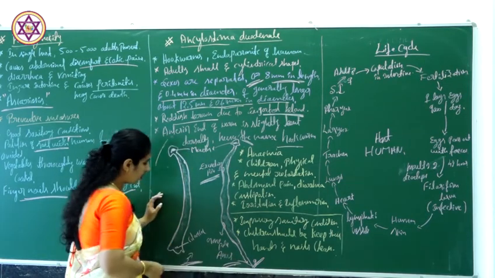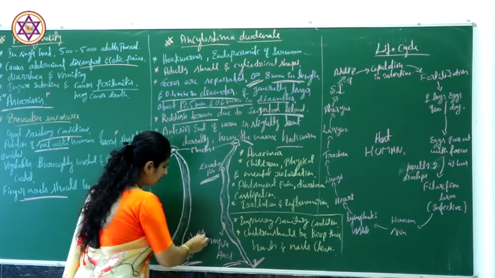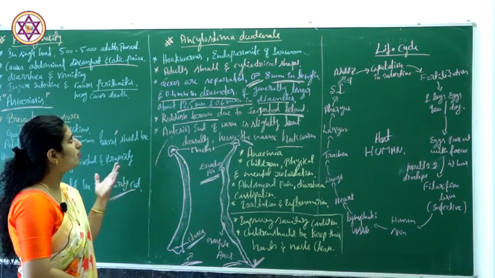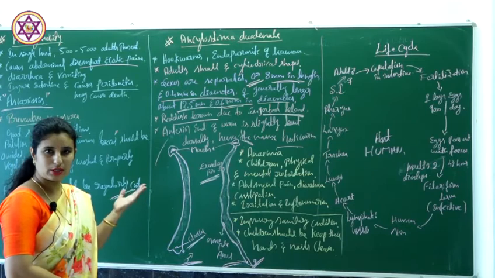In males we can see the cloacal aperture. This is the diagrammatic representation of Ancylostoma, commonly called hookworm.